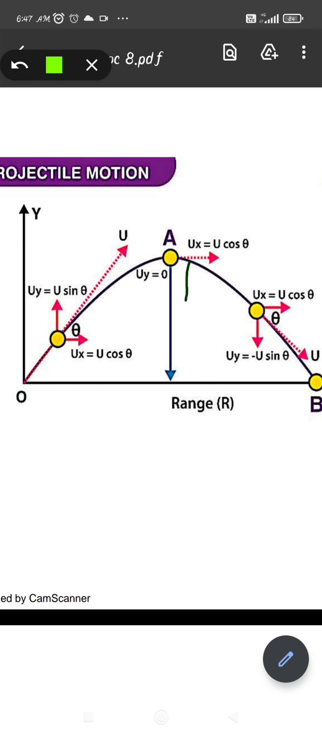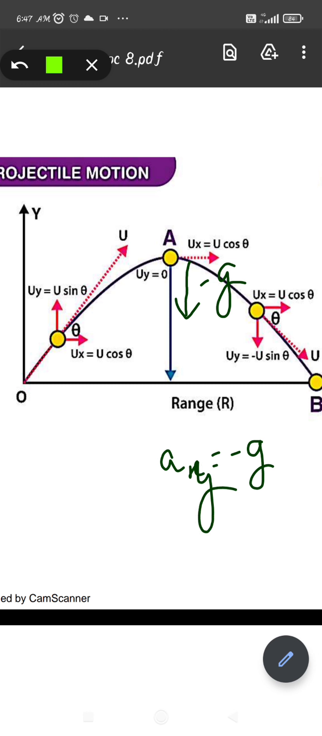So we can say that gravity working on an object is in the negative direction, that is minus g. So the vertical acceleration acting on it will be minus g. If we are talking about the horizontal acceleration, then the acceleration is absent. So ax will be 0, and ay is given by the gravitational acceleration. Similarly, ux is given by u cos theta and uy is given by u sin theta.